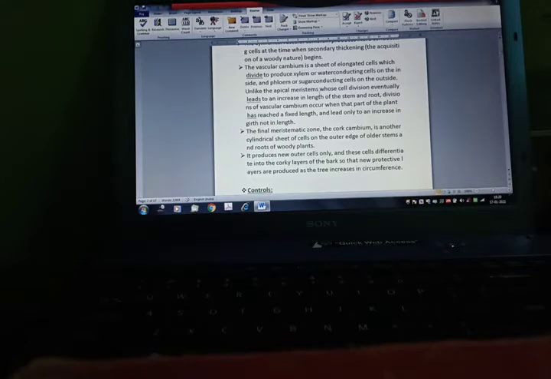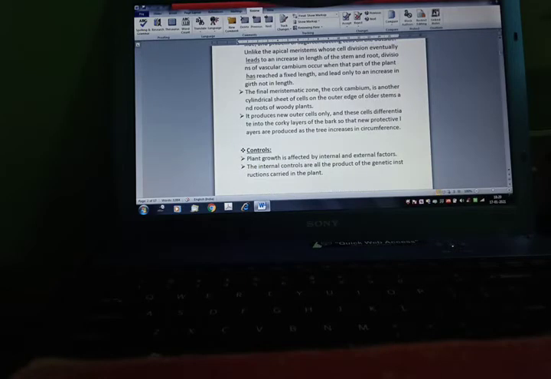Unlike the apical meristem, whose cell division eventually leads to an increase in length of the stem and root, divisions of the vascular cambium occur when that part of the plant has reached a fixed length and lead only to an increase in the girth, not in the length. Girth means round, growth all around.